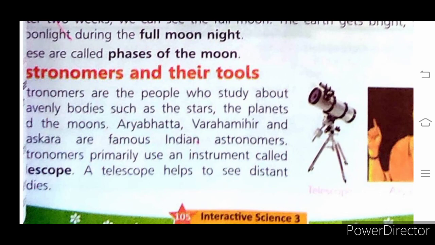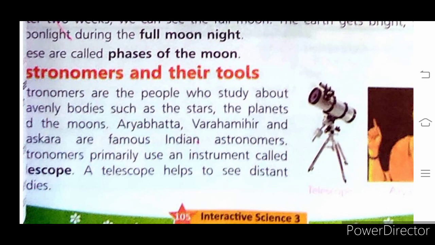Aryabhat, Barahmir and Bhaskar are famous Indian astronomers. Children, these are Aryabhat, Barahmir and Bhaskar. They study about the heavenly bodies. Astronomers primarily use an instrument called telescope. A telescope is used to see distant objects.